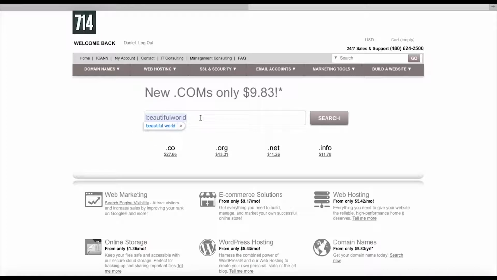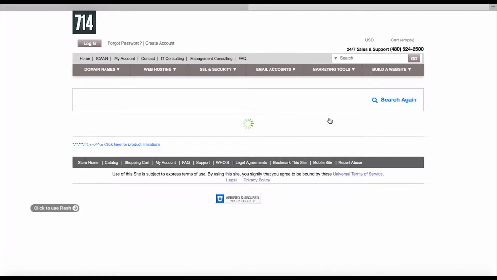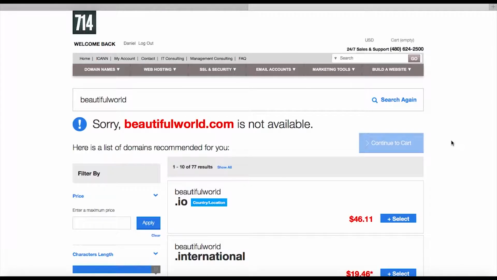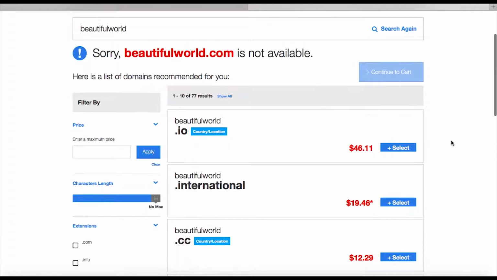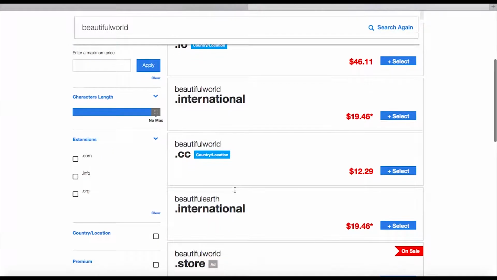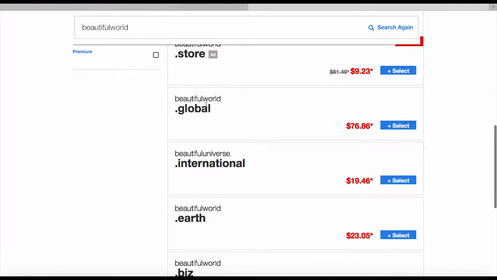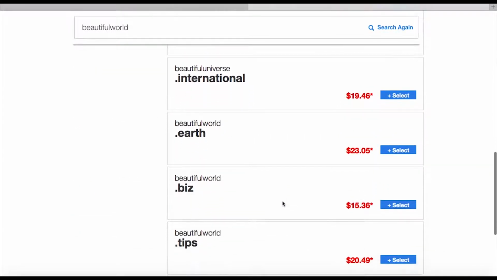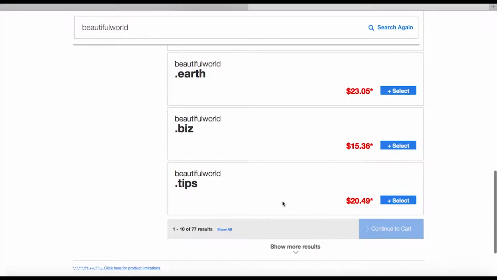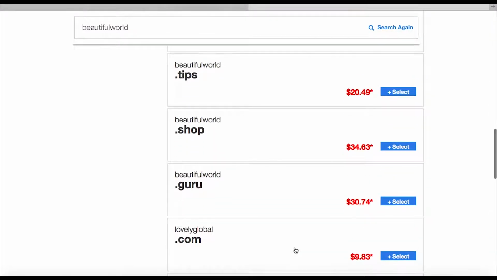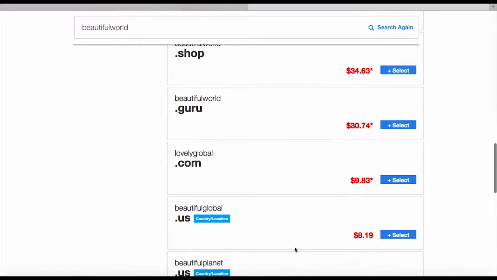So I'm going to put it in here. Do not let that thing change it. And press search. Searching for beautifulworld.com. It's probably not available because I'm sure someone's got it. It's a domain that most people would want. But at least we can have something. There's Beautiful World International, .cc, .store, .global. That might be good because they're a global company or organization. Show more results. .shop, not so much.